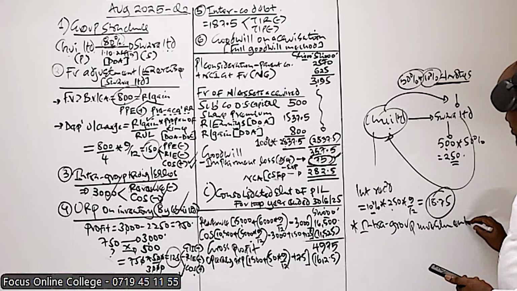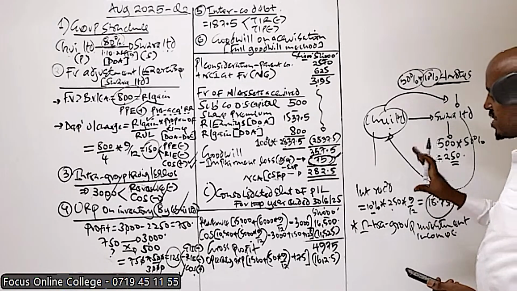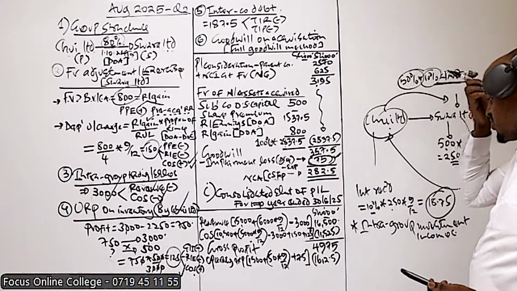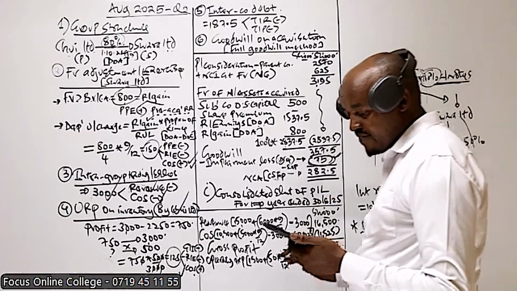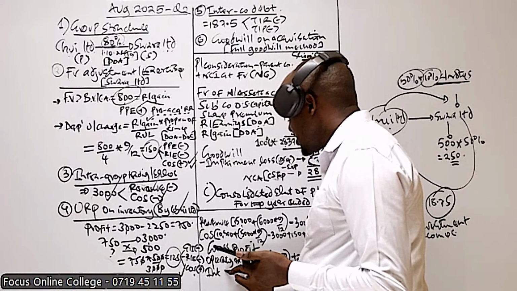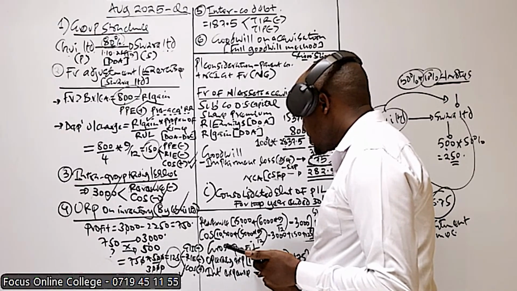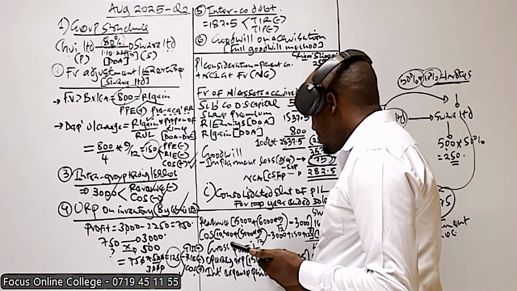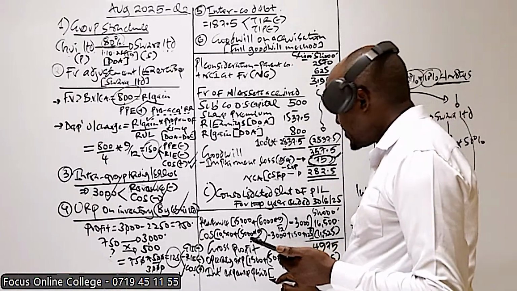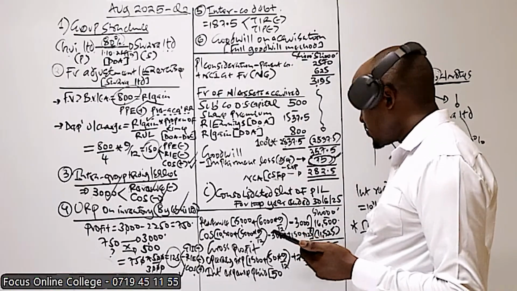Intra-group investment income. Any investment income received within the group, are we supposed to include it here? No. So that one will not be included here. So what we will include here is basically the interest expense which was paid by Swara. You can see Swara paid interest of 50.